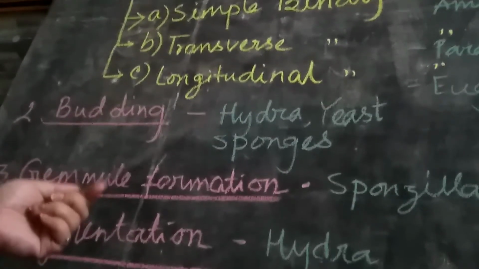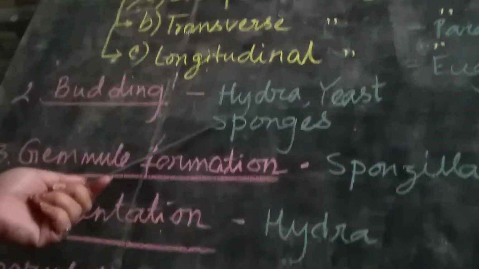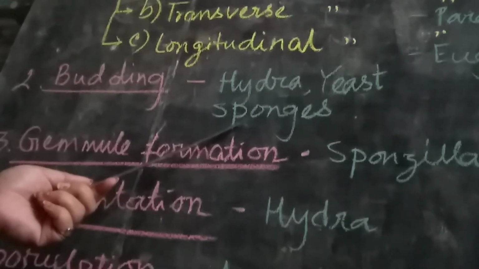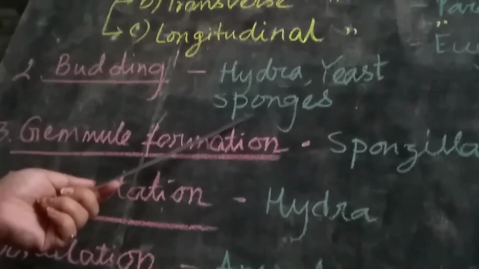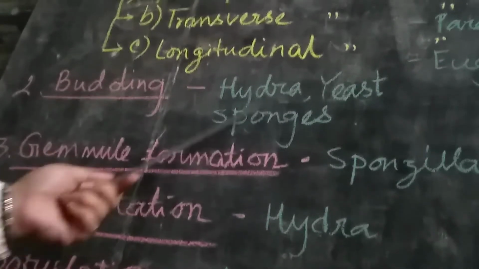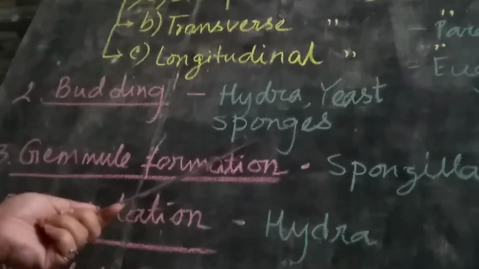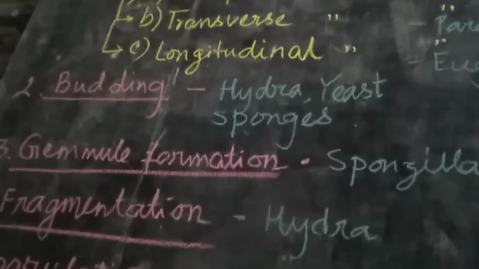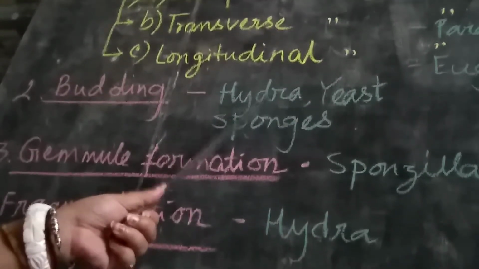Budding: in this process, the parent organism produces small projections out of its body. They are called buds. The bud grows in size and separates from the parent body. Examples: hydra, yeast, sponges. From this part, small one-word questions come.